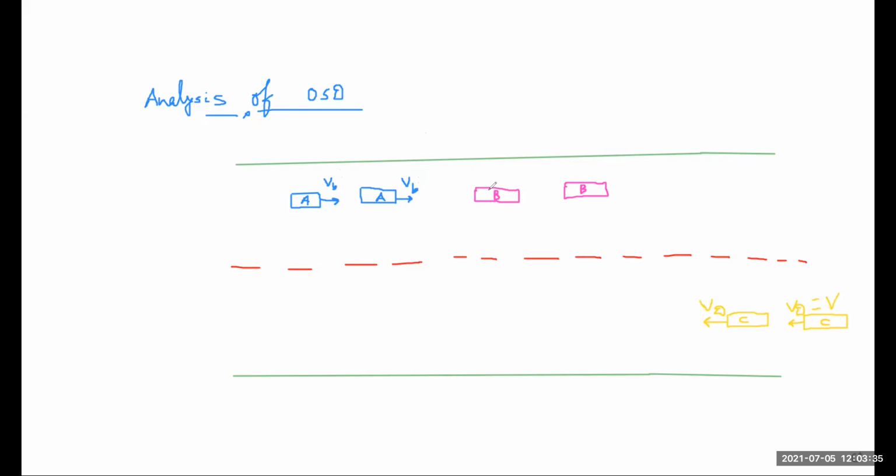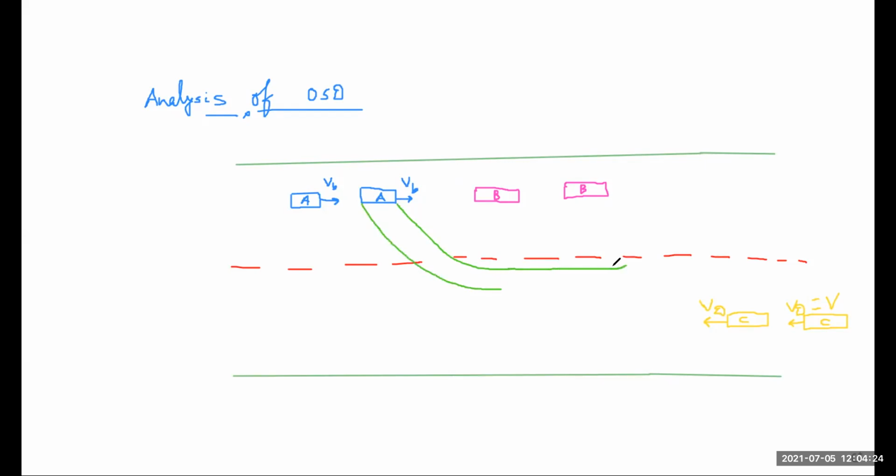If you see carefully here, the vehicle which will be overtaking, that means vehicle A, will move with its design speed, but during the overtaking process it reduces its speed from design speed to the speed of vehicle B, or for a certain period of time it just follows vehicle B, moving with the speed of vehicle B. After finding an opportunity to overtake, he maneuvers his vehicle and comes into the different lane.